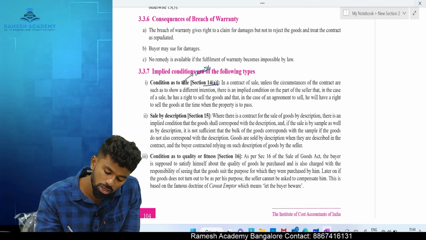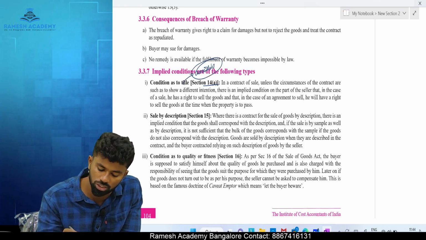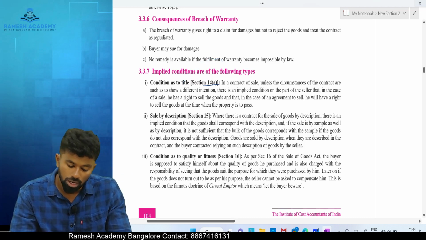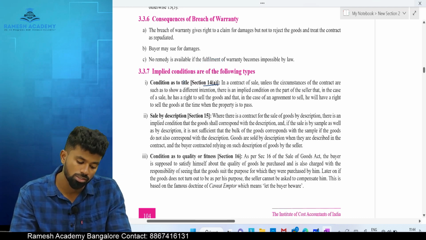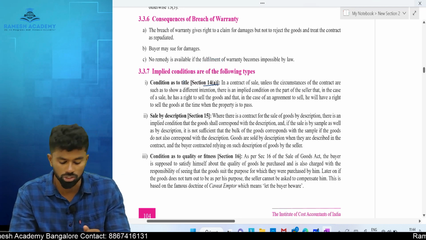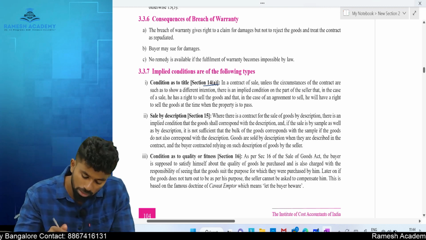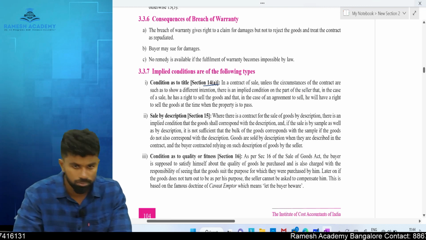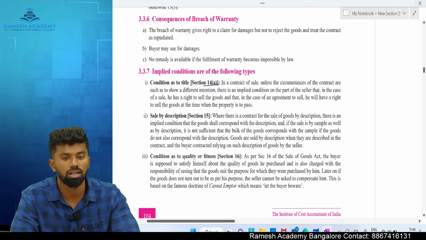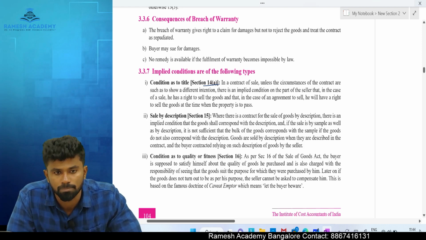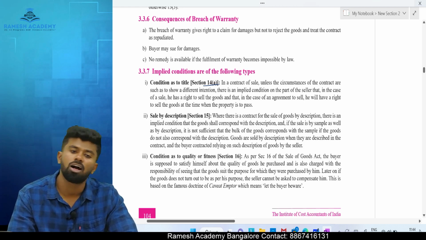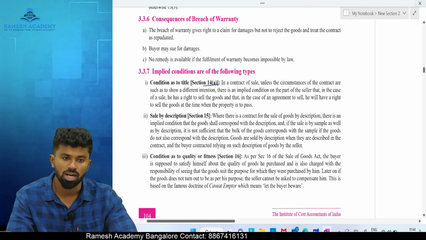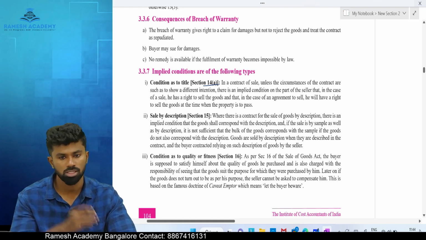Title means the ownership. So what is this condition as to title, sir? It means in a contract of sale, unless the circumstances of the contract are such as to show a different intention, there is an implied condition on the part of the seller that in case of sale, the seller has a right to sell it, and in case of agreement to sell, he will have a right to sell the goods at the time when the property is to pass. Just keep this in mind.